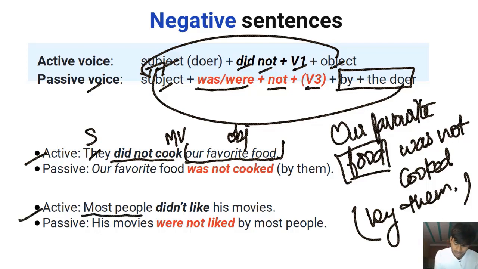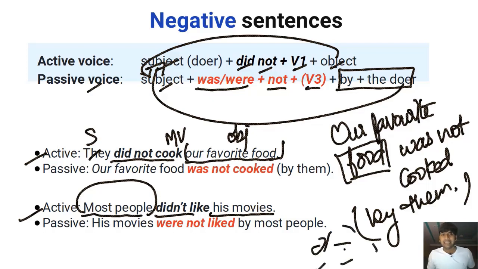Second example. Most people did not like his movies. Most people is the subject, did not, did is the auxiliary, not is the negation, like is the main verb. Like what? His movies. Now, most people did not do that, did not like his movies. We're focusing on the subject, most people. This is what we're focusing on, most people.